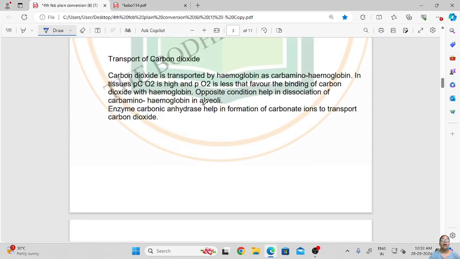Now let us see how carbon dioxide is transported inside the blood. Carbon dioxide is transported by hemoglobin as carbaminohemoglobin. Carbon dioxide will bind with the hemoglobin and form carbaminohemoglobin.